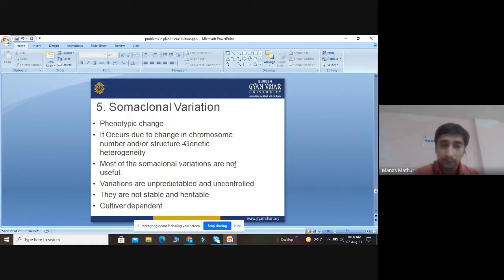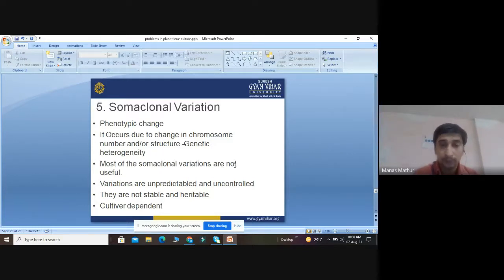Actually, most of the somaclonal variations are not useful. They are irrelevant from the tissue culture point of view, because what we want is the exact clone of the parent plant in a large quantity. That is the main aim of tissue culture. Suppose we are doing tissue culture of mango. We want to grow about 1,000 plants of mango, exactly the cloning. So tissue culture is exactly the cloning of the parent plant. If there is a variation, then we cannot observe the required trait.